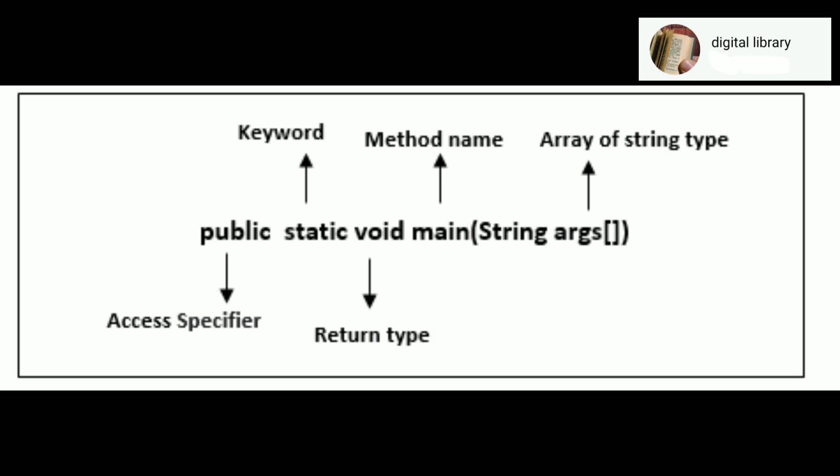The declared parameter named arg represents arguments that the main function takes. String is the arguments type and stores sequence of characters. Square brackets symbolize that it is an array of objects of type string.